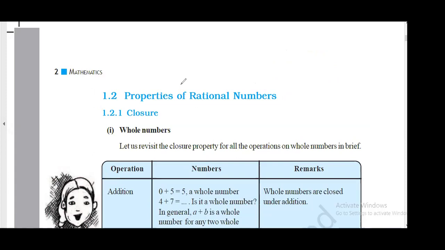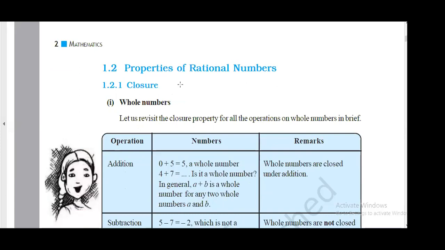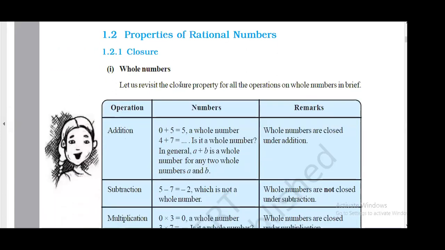Obviously the properties obeyed by integers and fractions should be followed by rational numbers, because a rational number is a mix of both integers and fractions.